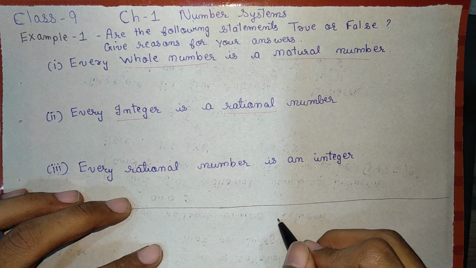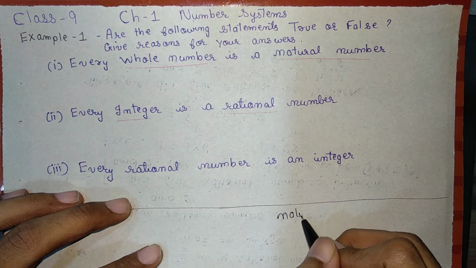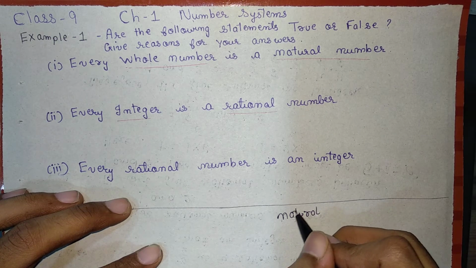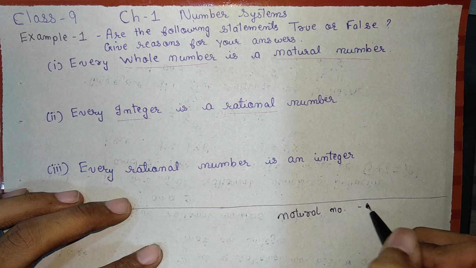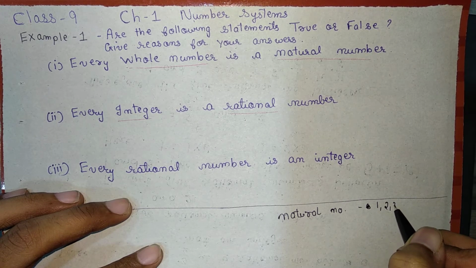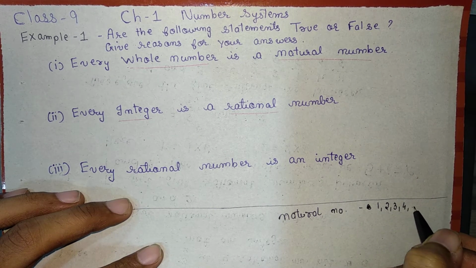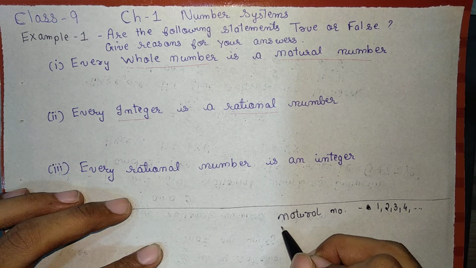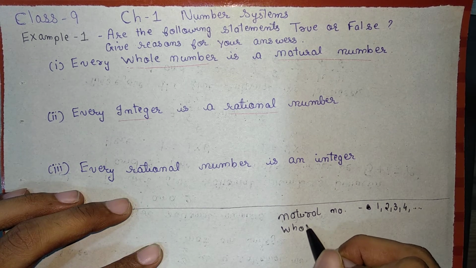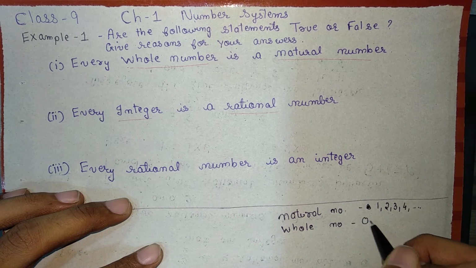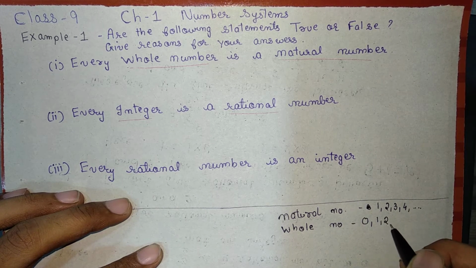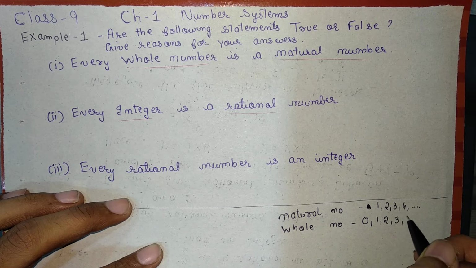Natural numbers start with 1, 2, 3 and 4. Whole numbers start with 0, including the natural numbers.